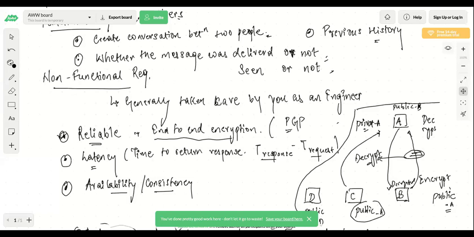What you can do is say that if 50% or 10% of my total requests are failing, or if 10% of my total requests are taking more than this latency. So the standard latency you want to keep is, let's say, 10 seconds. Maybe 10 seconds is too much, but it's okay, I'm just taking an example.